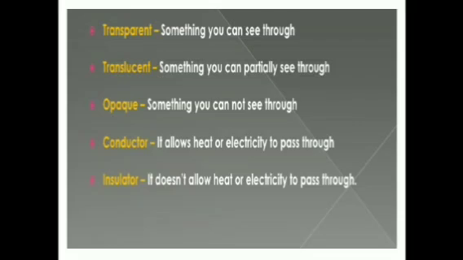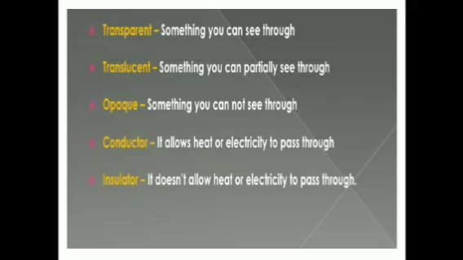Transparent, something you can see through. For example, glass. So transparent glass is a property you can see through. Translucent, something you can partially see through. So a paper cup you can say, or you take butter paper, or you take a paper and apply oil, that becomes translucent. You can partially see. Completely you cannot see, and it's not completely opaque either. A smoky glass is also available nowadays, so you can see partially. Then opaque, something you cannot see through. Like wood, if you take a wood ply and try to see through, you won't be able to.